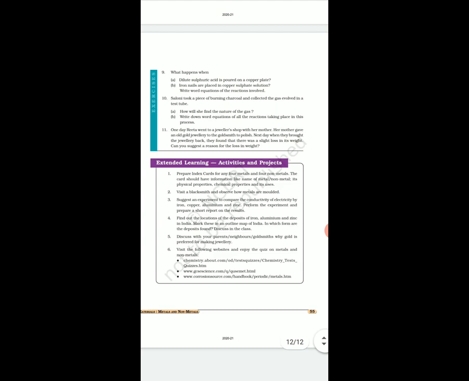So this was all the exercise of the textbook. You have to complete the exercise of your workbook on your own, right? We have solved the full exercise of the textbook.